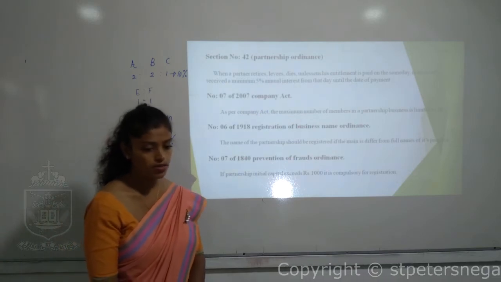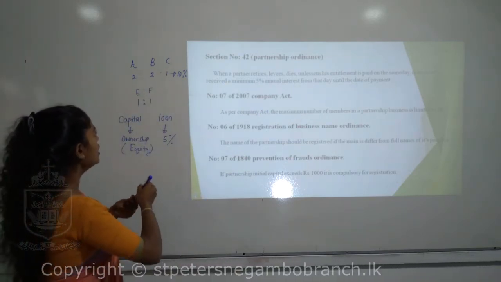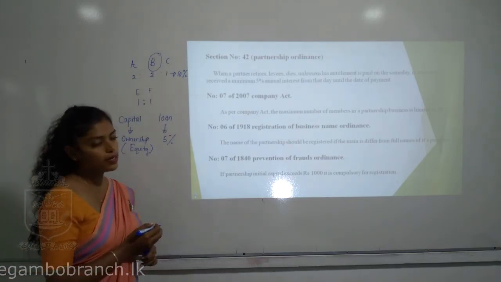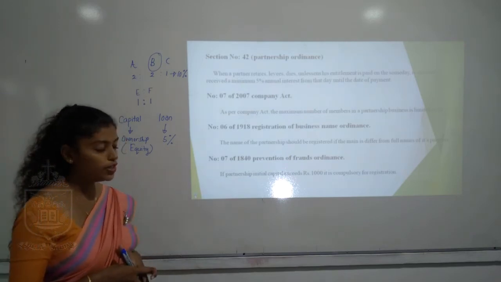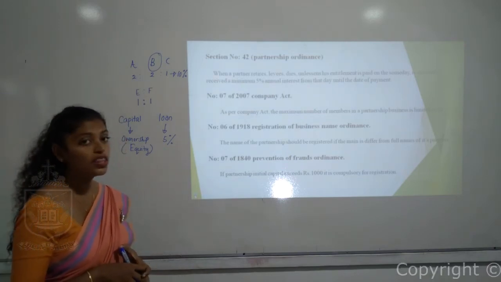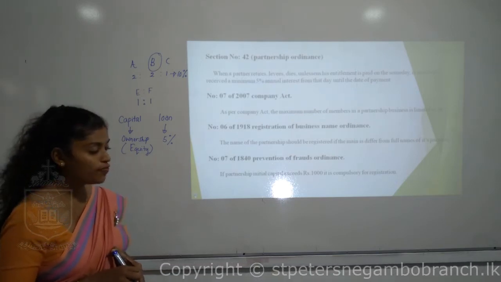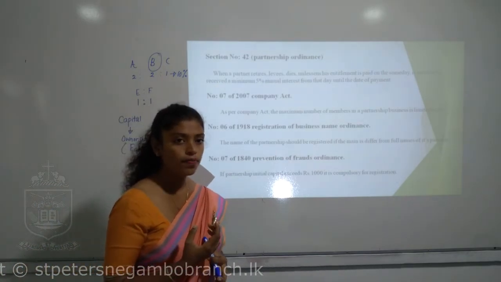What does this mean? When there is a partnership organization, a partner called B may want to retire or leave the partnership, or there can be the death of a partner. In that case, the partnership ownership will be taken away.